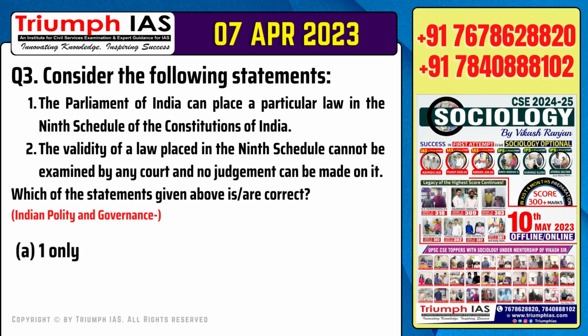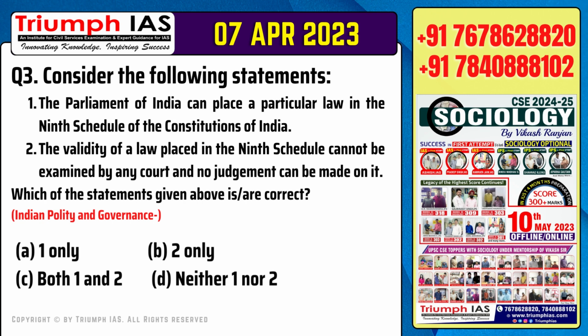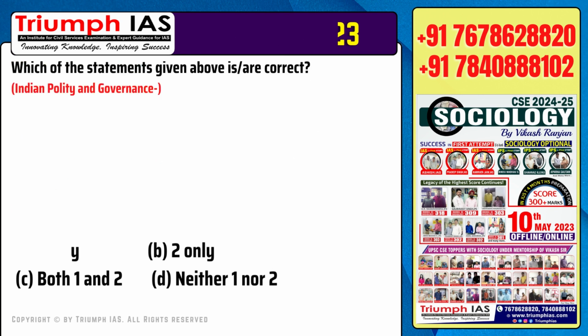Question number 3. Consider the following statements. Number 1. The Parliament of India can place a particular law in the 9th Schedule of the Constitution of India. Number 2. The validity of a law placed in the 9th Schedule cannot be examined by any court and no judgment can be made on it. Which of the statements given above are correct? Option A, 1 only. Option B, 2 only. Option C, both 1 and 2. Option D, neither 1 nor 2.